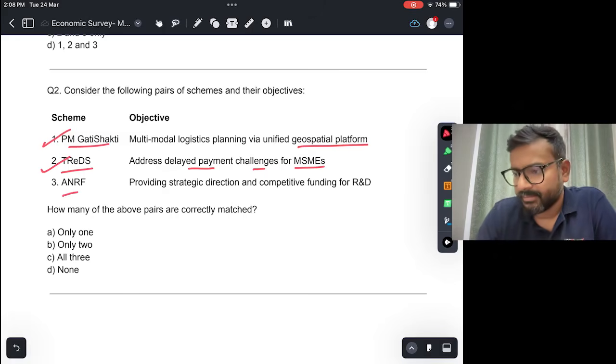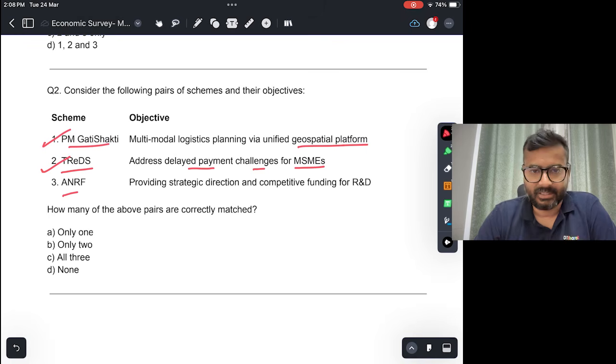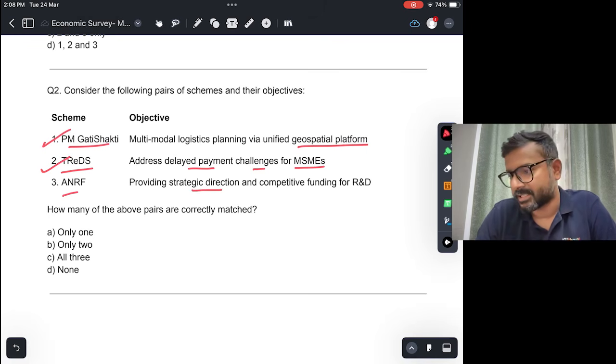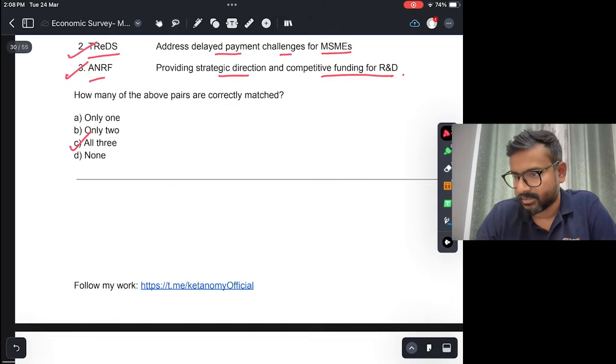And ANRF stands for Anusandhan National Research Foundation, providing strategic direction and competitive funding for R&D. So this is also true. So all three are correct.